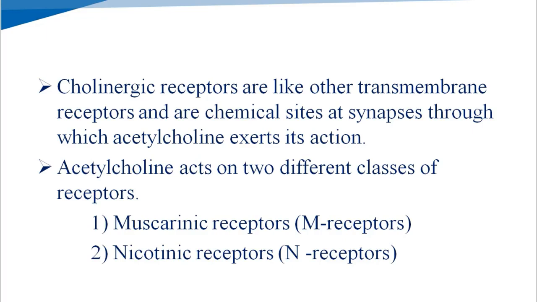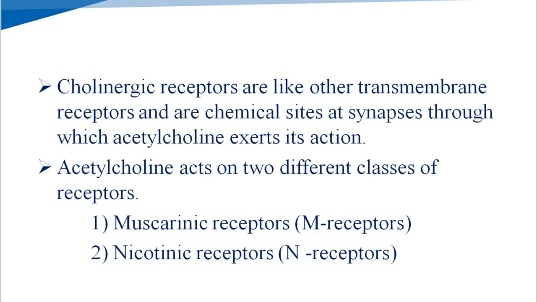There, at the postsynaptic nerves, the cholinergic receptors are present, and acetylcholine gives its action at the synapse where cholinergic receptors are present. So cholinergic receptors are transmembrane receptors and chemical sites present at synapses through which acetylcholine gives its action.